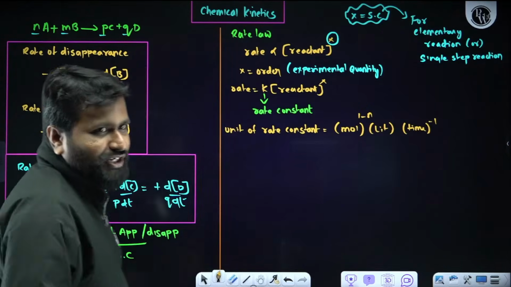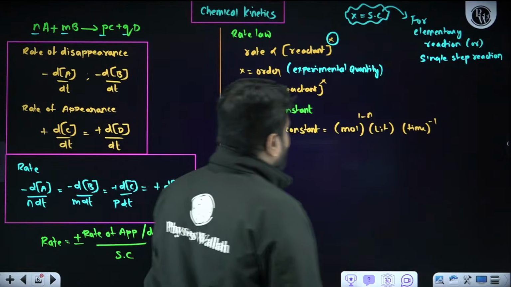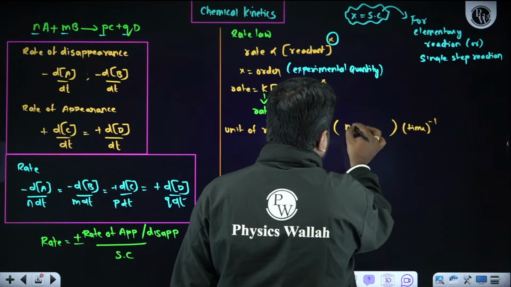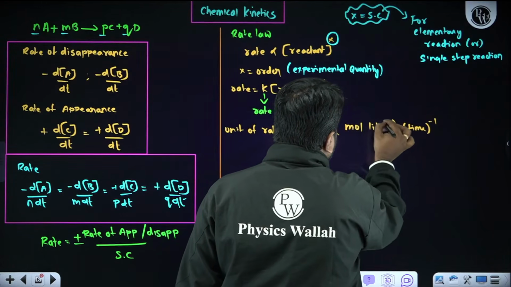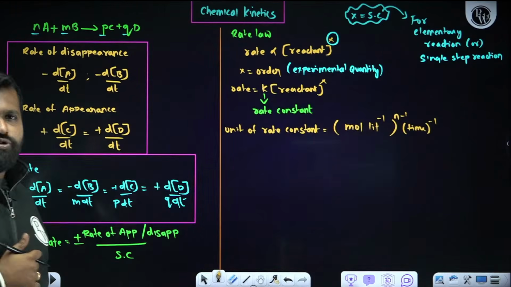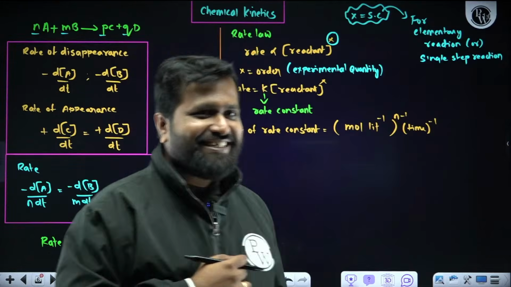Now it is like a revision. Unit of rate constant, remember the direct formula: mole to the power 1 minus n. Now liter to the power, what exactly will we be getting? Yes, mole per liter. Otherwise, I will write like this in a general way: concentration, mole liter minus 1, to the power n minus 1. Like this also we can write.